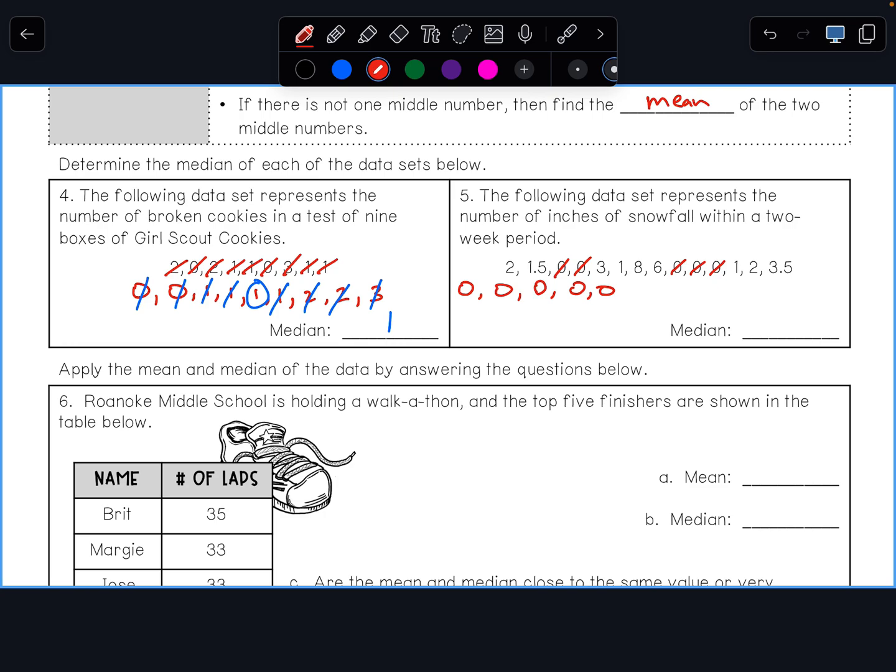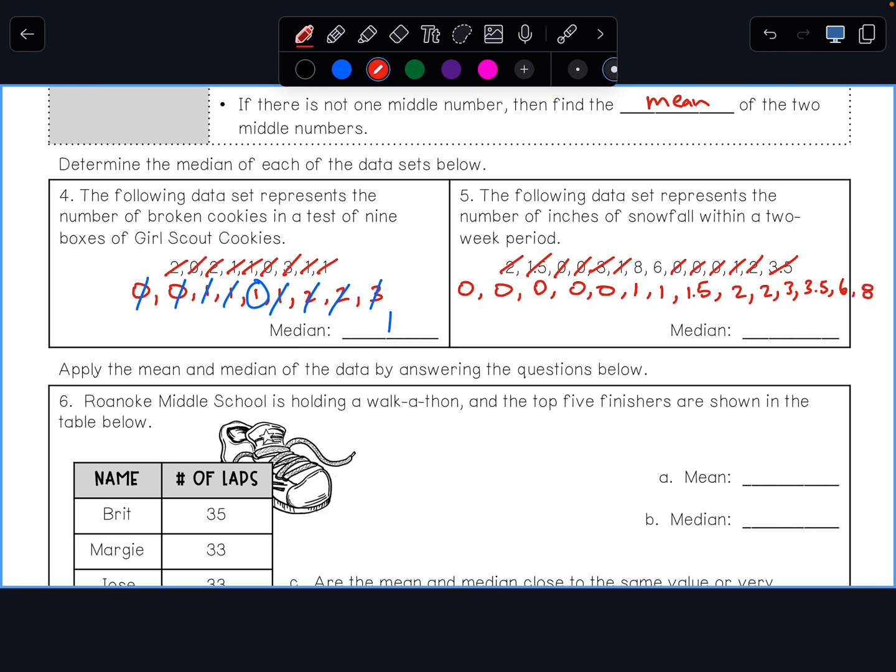All right, and then the next smallest number is 1, and I have 2 of those, it looks like. Make sure I have no more 1s. Looks like I have a single 1.5, so I'm going to put that next. And then the next smallest number is 2, and it looks like I have 2 of them. And then 3. Then 3.5. That's an ugly 5, so let's try that again. 3.5. Then 6 and 8.